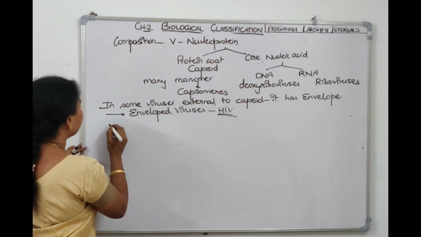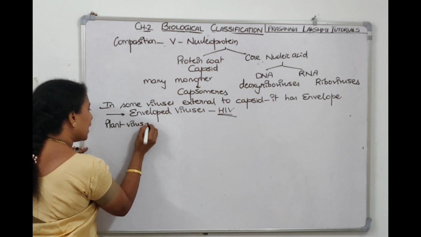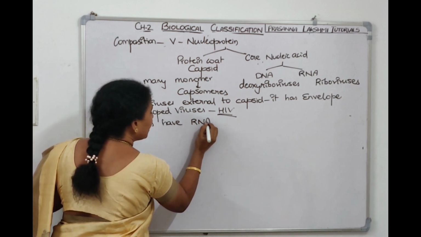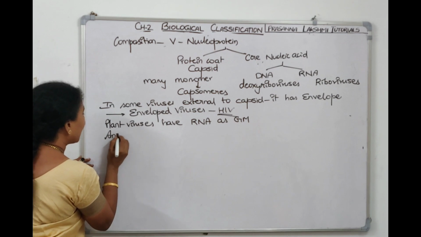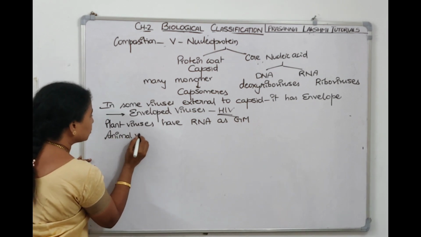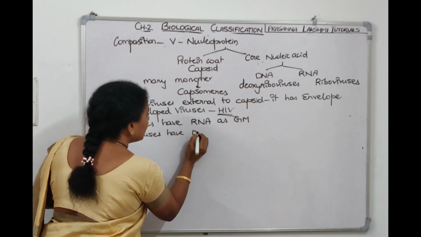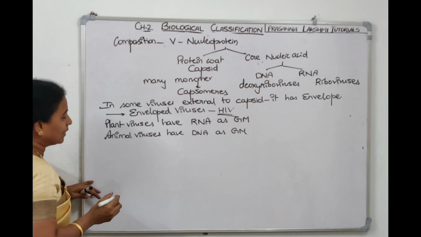And then we are telling, plant viruses, what do they have? Plant viruses have RNA as genetic material, whereas animal viruses, mostly I am telling, have DNA as genetic material, but exceptions are there.